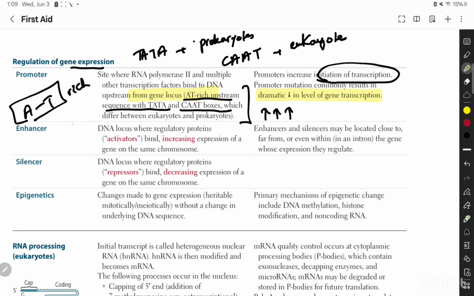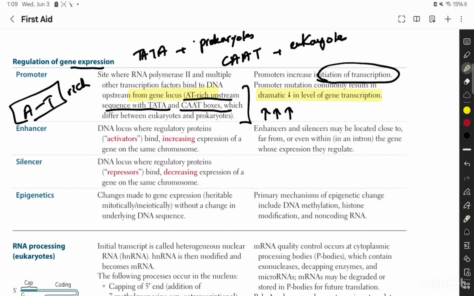Then we have to know what an enhancer is. An enhancer is the DNA locus where regulatory proteins bind and they increase the expression of the gene on the same chromosome. The next question that arises in your mind is, what is the difference between enhancers and promoters?